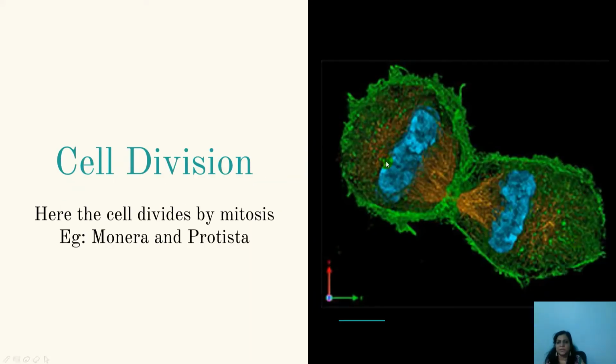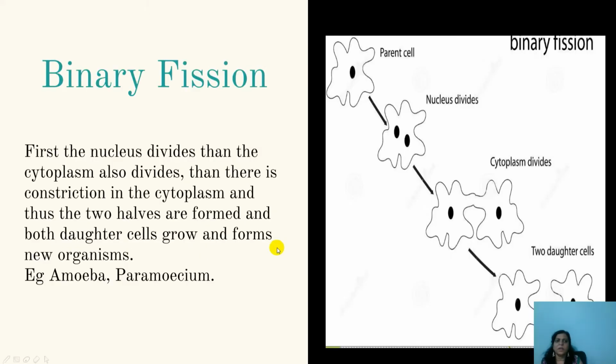The first type of asexual reproduction is called cell division. Here the cell divides by simple mitosis, and the daughter cells formed by mitosis are similar to the parents and to themselves. Cell division itself is a mode of asexual reproduction, and this happens in the lower groups of organisms, that is kingdom Monera and Protista. Next, after CD, that is BF.